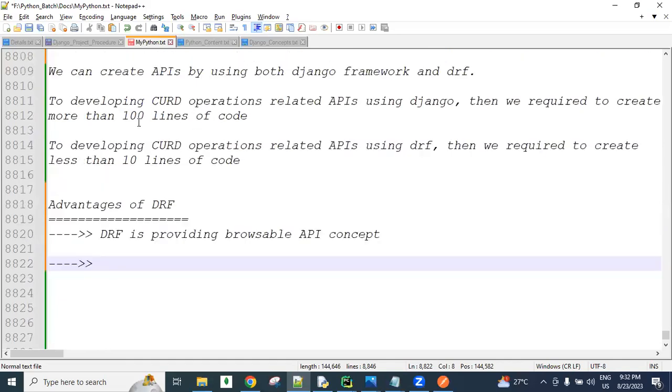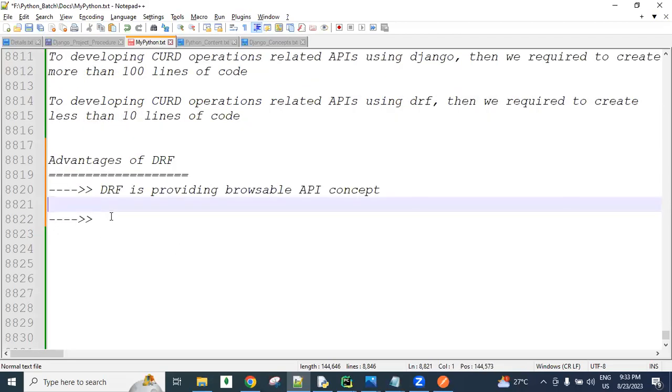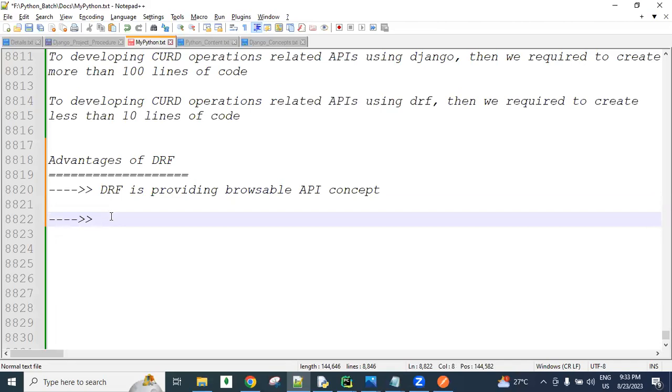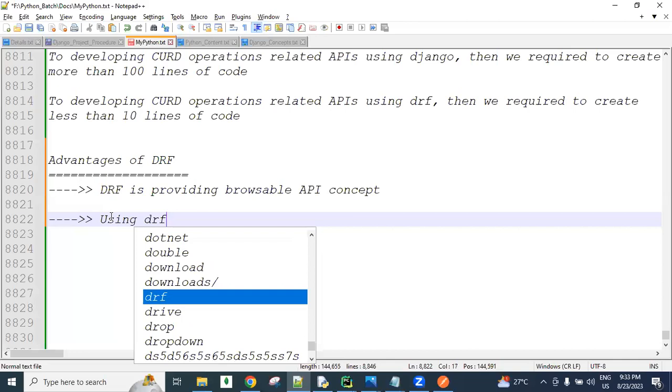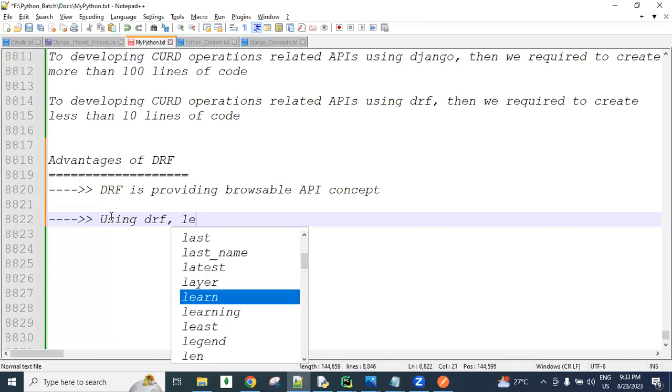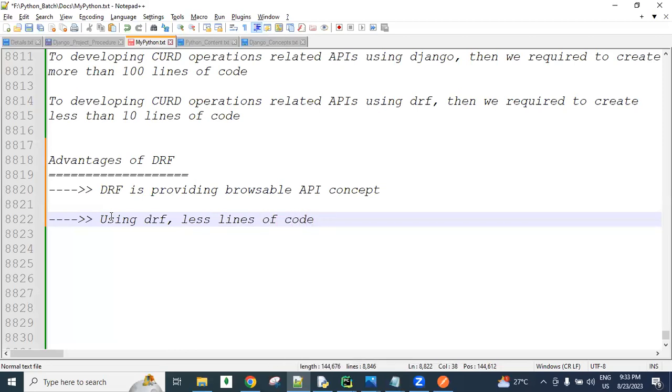Here guys, I told one point: using the Django REST framework, we create very few lines of code. Within less than 10 lines of code, we can create CRUD operation related APIs. Using DRF, less lines of code means we can develop the APIs within less time.